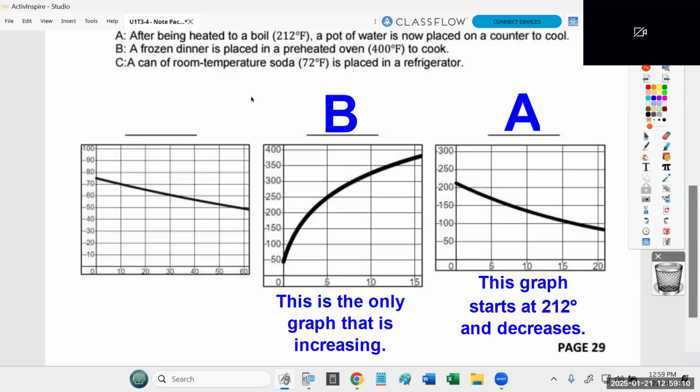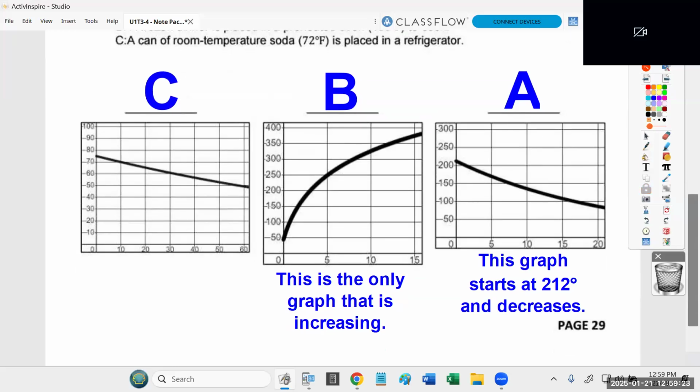Now, obviously, this means that the last one is C, but remember, part of the directions are to explain your reasoning. So when I read the written description, it says a can of room temperature soda, 72 degrees, is placed in a refrigerator. So I like that the first graph starts around 72, it looks like, but the other important aspect is that if you put that can of soda in the fridge, it's going to get colder. And so I'm glad that this graph is shown decreasing. So this graph starts at 72 degrees and it decreases. All right, so this is just testing our ability to read a scenario and attach it to a picture.